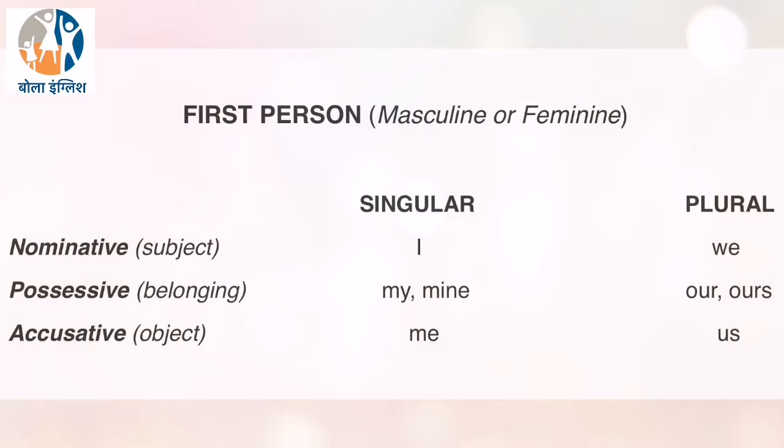Thus we can conclude that I is the first person singular nominative form of the personal pronoun. My and mine are the first person singular possessive forms of the personal pronouns, and me is the first person singular accusative form of personal pronoun. We is the first person plural nominative form of personal pronoun. Our and ours are the first person plural possessive forms of personal pronouns, and us is the first person plural accusative form of personal pronoun.